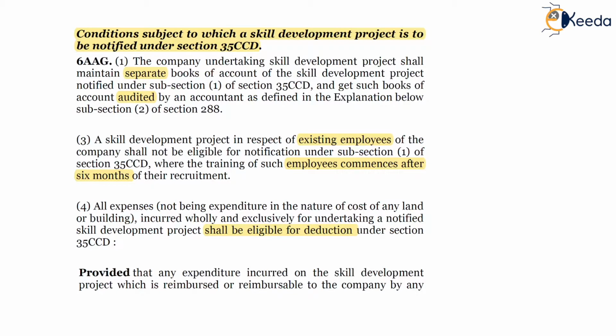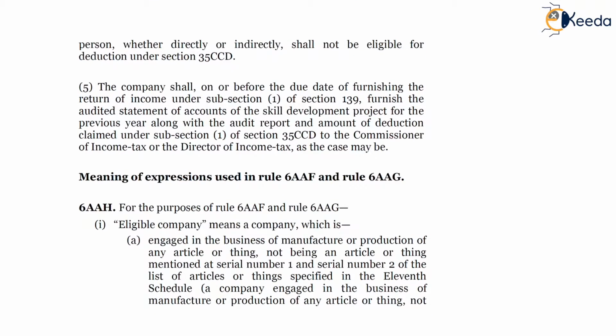Provided, again reimbursement, this proviso talks about the reimbursement. If any amount has been reimbursed to the SSC in any way, directly or indirectly, then such amount won't be eligible for any deduction. That is, any expenditure incurred on the skill development project which is reimbursed or reimbursable to the company by any person, whether directly or indirectly, shall not be eligible for deduction.